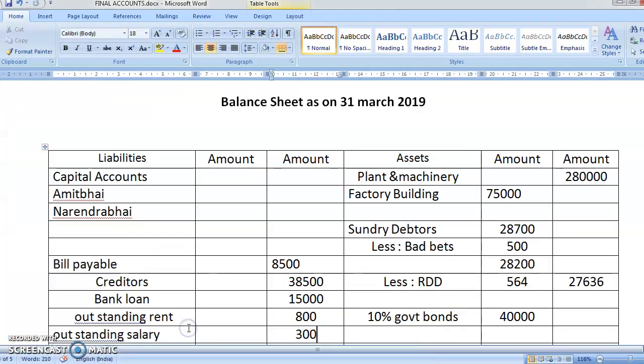Now let's do the depreciation. So here you'll write less depreciation.